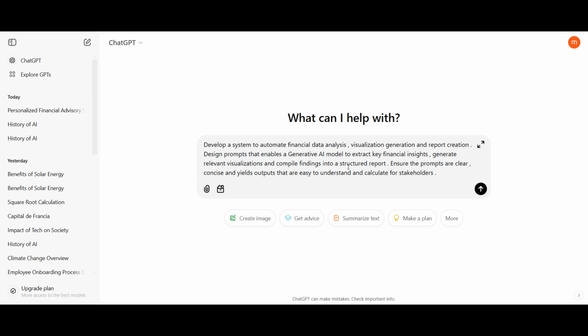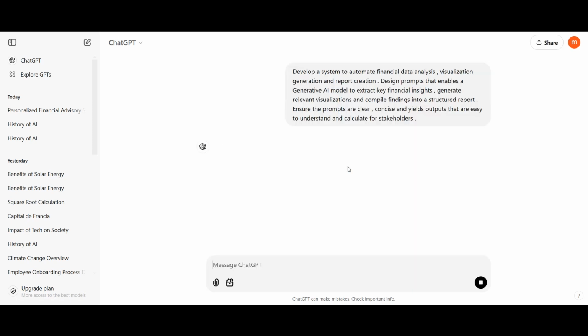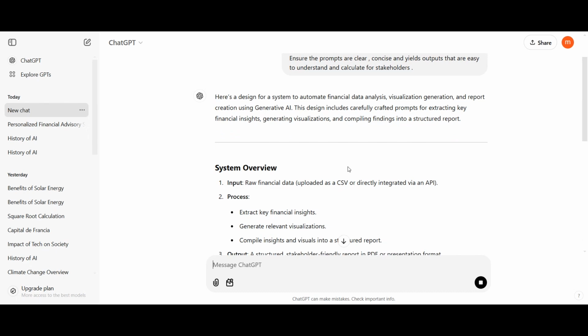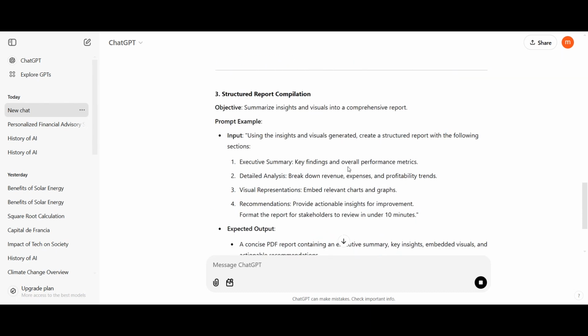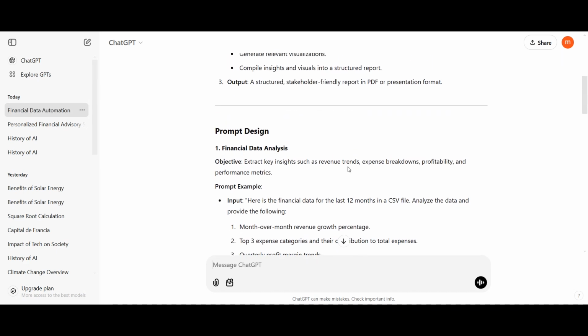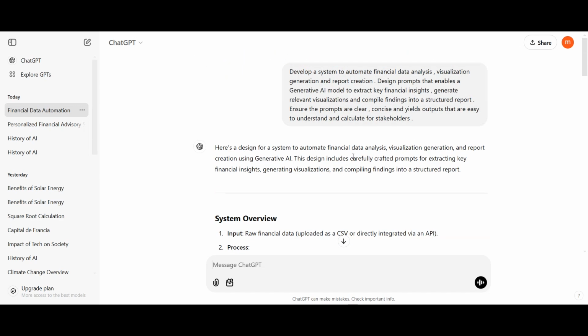Now hit enter and let's see the response. It has given us the data for all three stages: financial data analysis, visualization generation, and report creation. So this is how AI helps in financial data analysis.